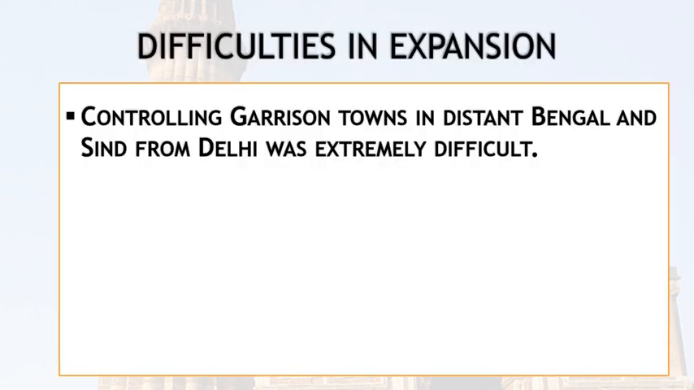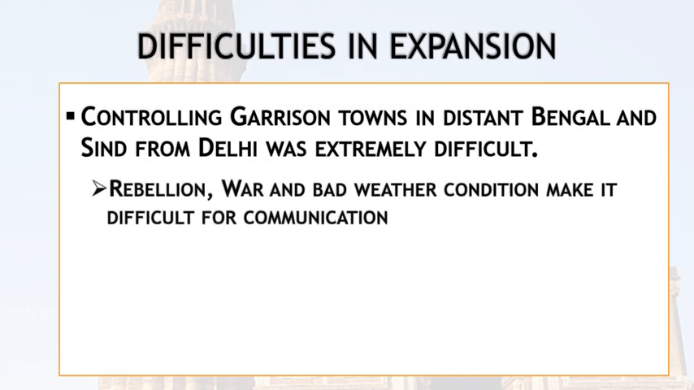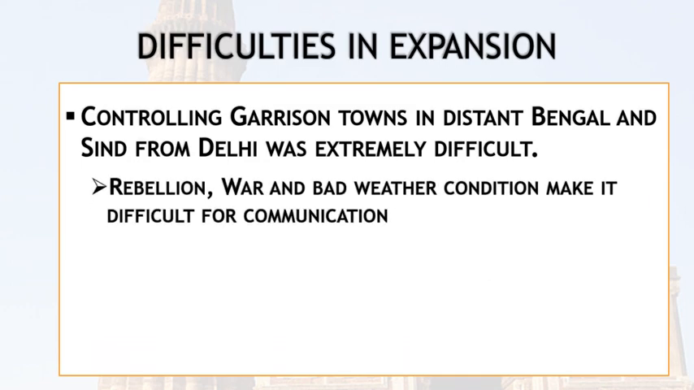Now, what were the difficulties that they faced in the expansion? First of all, controlling garrison towns. There were many towns that were controlled by the Delhi Sultans. But controlling a town which is in West Bengal and controlling another town which is in Gujarat was a very difficult job, as they were too distant from each other. Next, they faced many rebellions, wars, and bad weather conditions. These negative things made many difficult situations for them for communication or for other purposes.